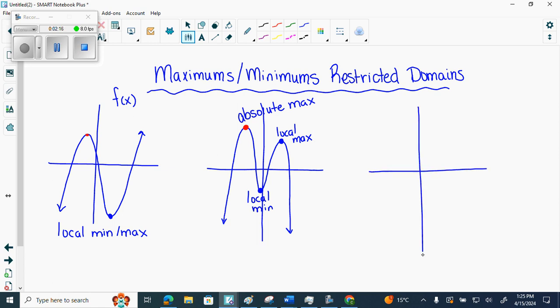What happens if I have something like this? So it's a cubic function, but I cut it off. I said it's no longer allowed to keep going. I restrict your x values. Okay? And I'm going to restrict them between whatever this is, A, and whatever this is, B. We agree? Back here, they were local maxes and mins because the graph kept going. Yes? What are these ones now? This is an absolute max because the graph doesn't go any higher because I cut it off. And this is an absolute min.